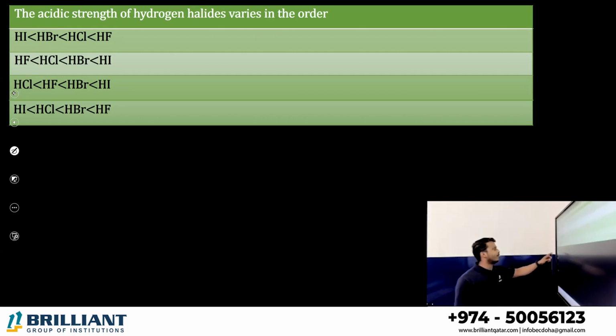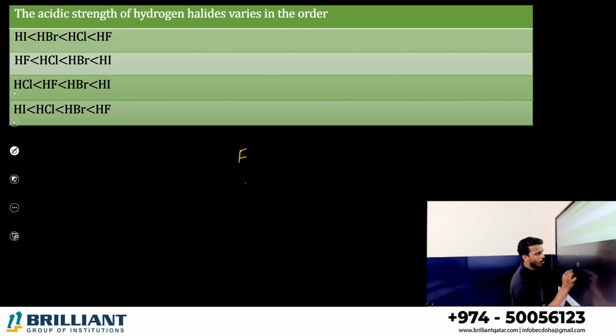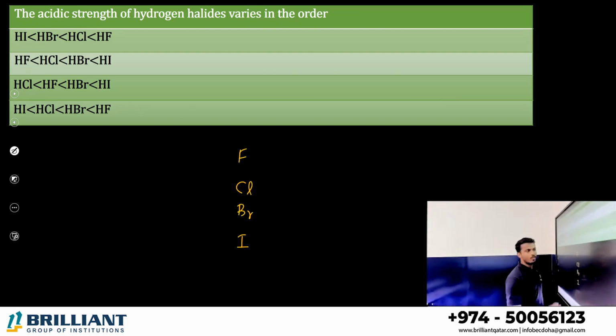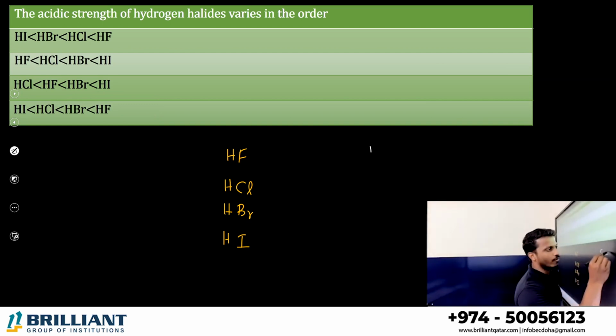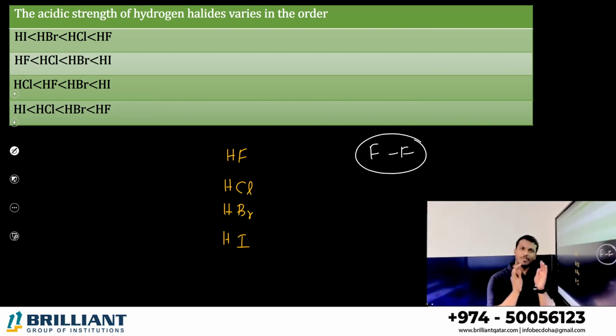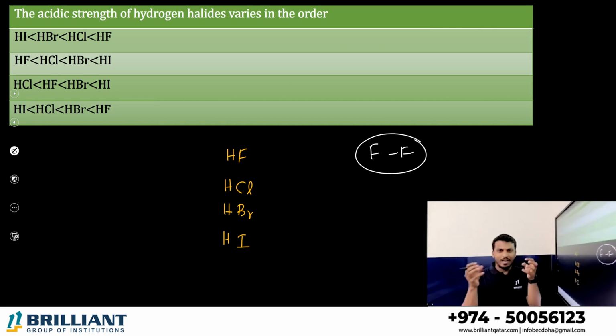The acidic strength of hydrogen halides varies in the order. You know the halogens are fluorine, chlorine, bromine, iodine. What are their hydrogen halides? HF, HCl, HBr, HI. You know, fluorine bonds are all stronger. If fluorine makes a bond with another element, it is stronger, except the fluorine-fluorine bond. We said the fluorine-fluorine bond is the weakest due to electron repulsion. But when fluorine makes a bond with another element, it is a highly exothermic reaction, which means the bond is very strong.